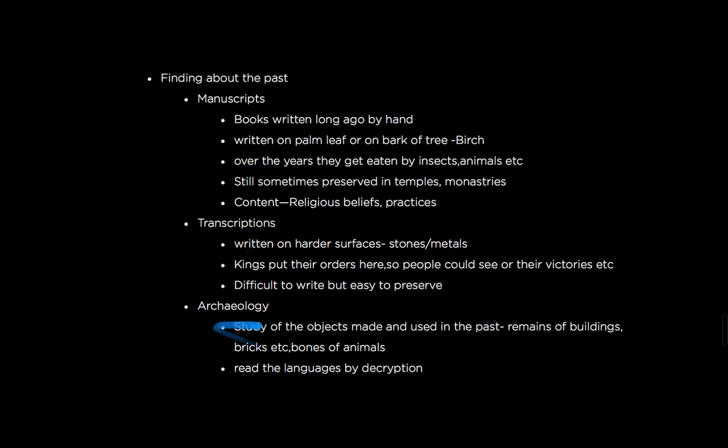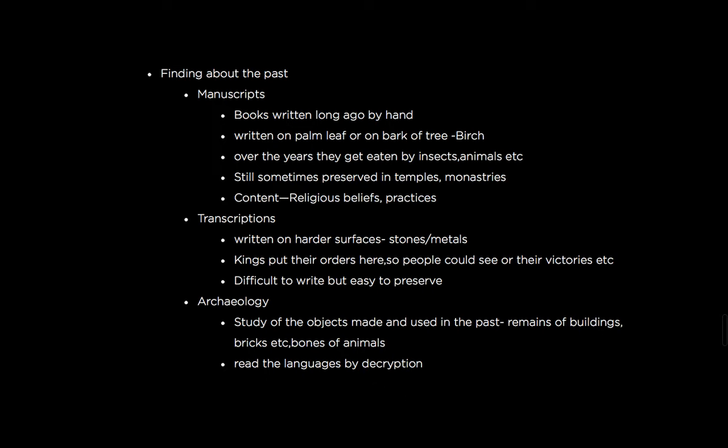Third point is archaeology. Archaeology is the study of objects which were made in the past. There are dedicated specialists called archaeologists who study these objects and also read the languages of the past and decipher them for us. That's it about this topic.